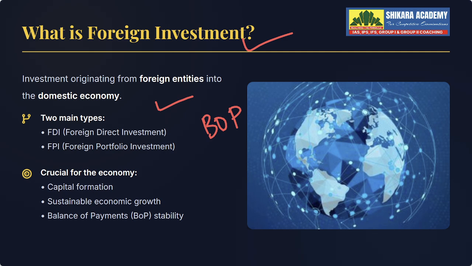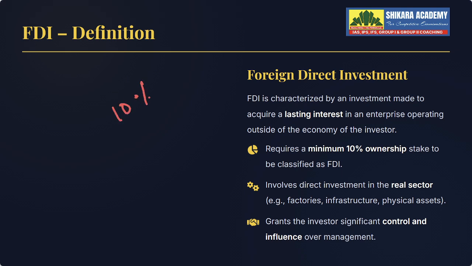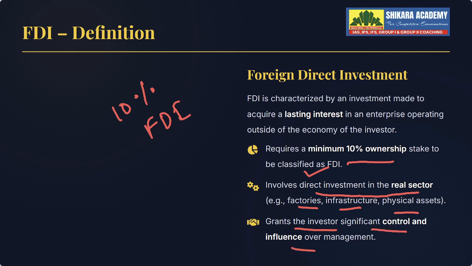So what do you mean by FDI? The first type is FDI, foreign direct investment. A foreign company comes and invests in India with control. An important point to remember is, if they invest 10% or more, they get control and it is called FDI, foreign direct investment. For example, a foreign company opening a factory in India. A minimum 10% ownership stake is needed to be classified as FDI, which involves direct investment in the real sector like factories, infra, physical assets. This grants the investor significant control and influence over the management.